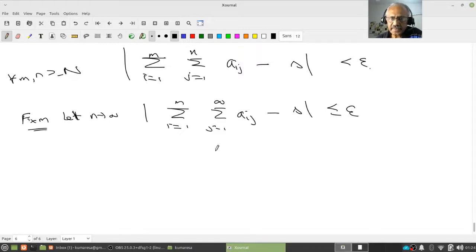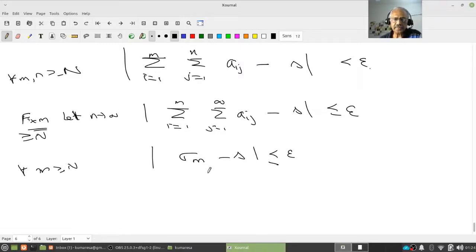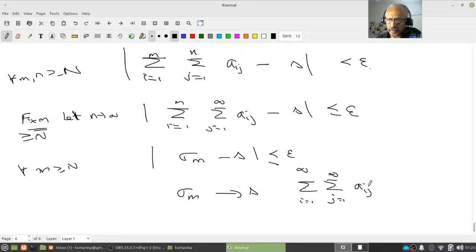But what is this? This is nothing other than your sigma M minus S is less than or equal to epsilon for all M greater than or equal to N. I proved sigma M minus S is less than or equal to epsilon. That means sigma M converges to S. That means this iterated sum is equal to the double sum AMN.